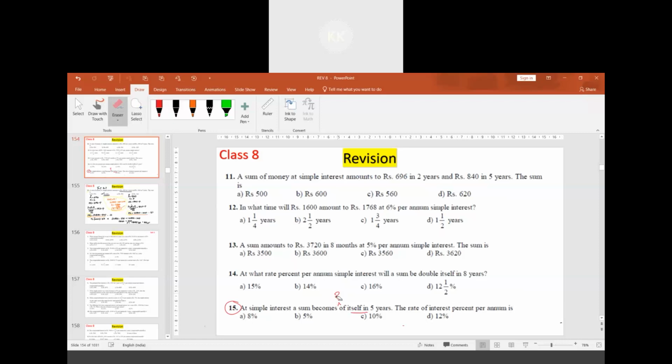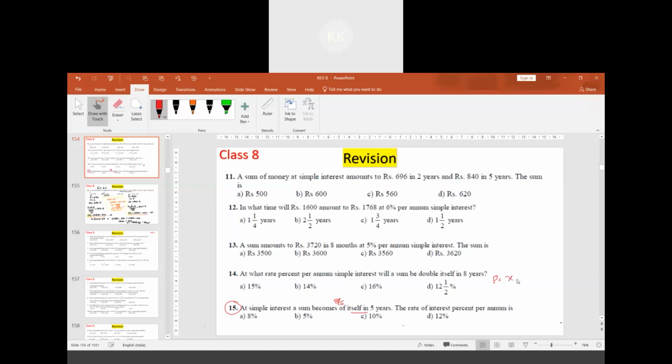I'll change the question now. I'll change it into 8 by 5 times. Now we can solve this. How do we solve this? We don't have the sum. We have to consider the principal to be some number.